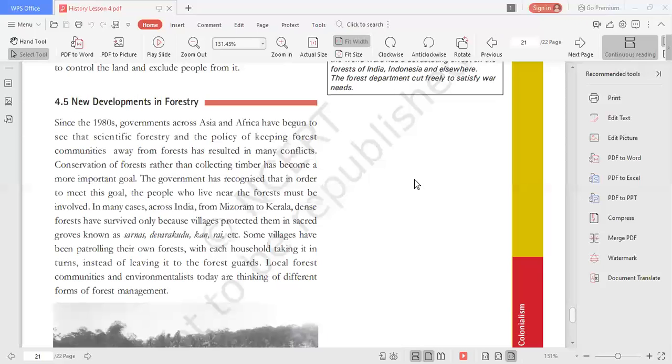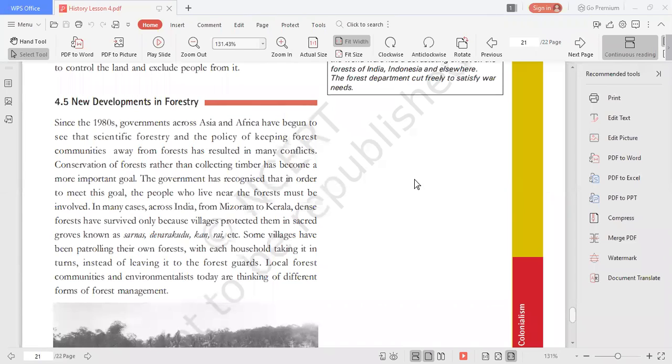But by the end of the 20th century, scientists and environmentalists started realizing that this was not a good system of forest management, and scientific forestry was not scientific at all. Conservation of forests rather than collecting timber became a more important goal. The government recognized that to meet this goal, the people who live near the forest must be involved. The tribals who have been living there for centuries know the forest much better than other people who have not been there.